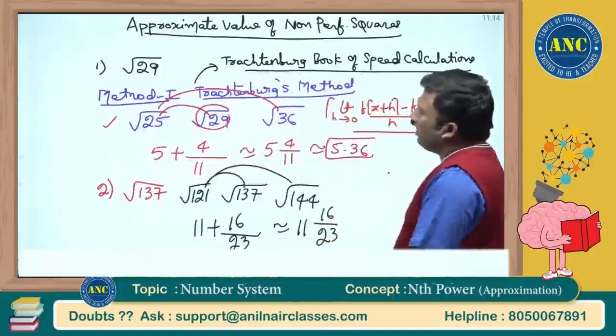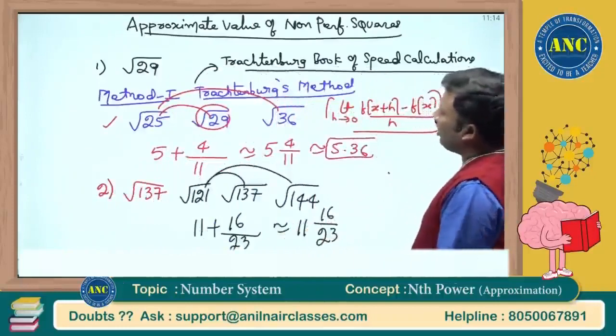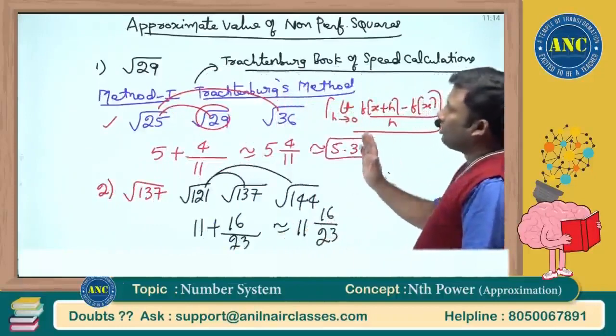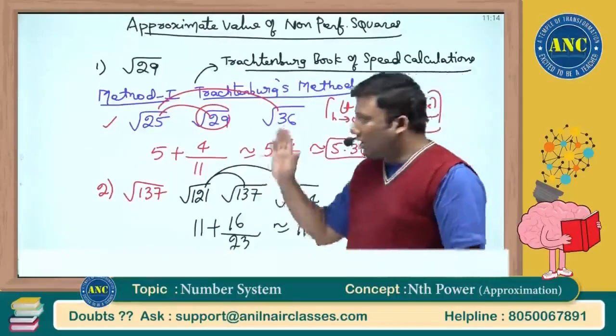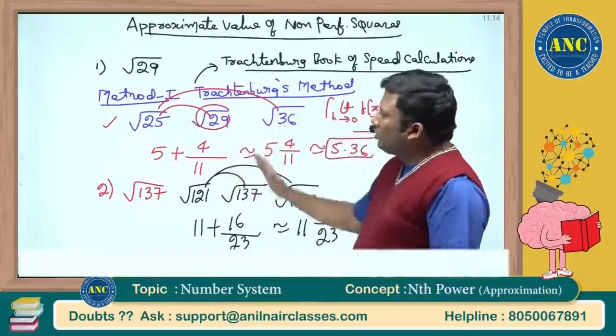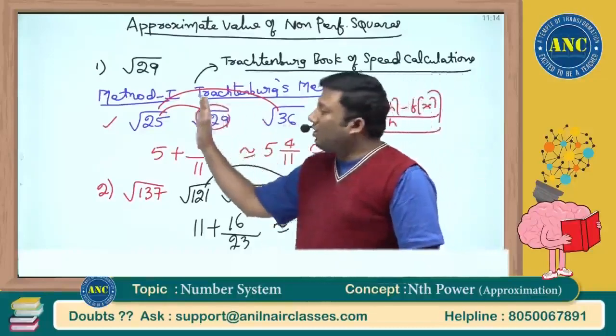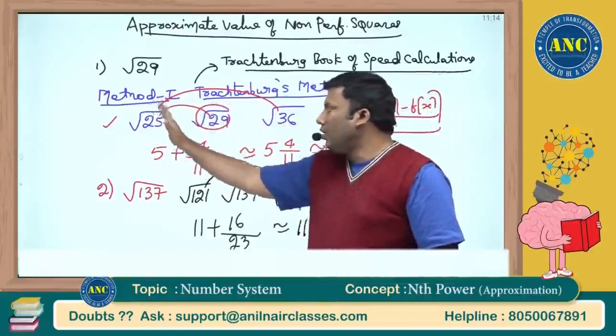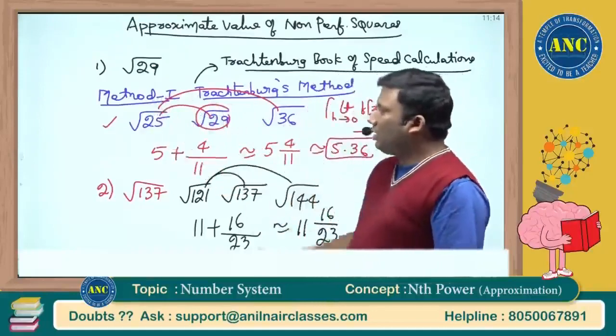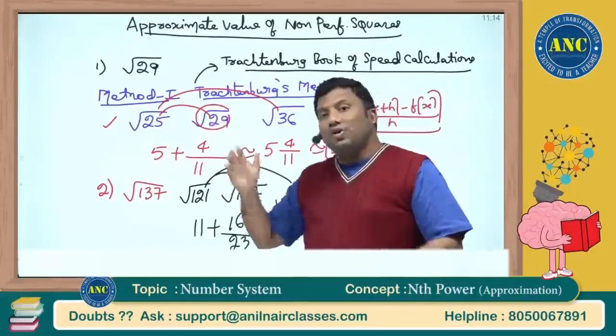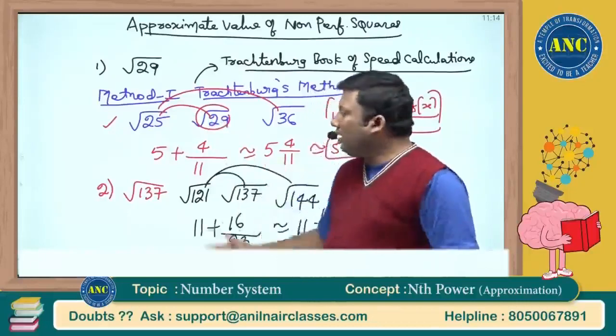Method number 2, we will discuss Ramanujam's method of finding the approximate value of a non-perfect square. It is good to know this method. Square root of 29 lies between which two perfect squares? Root 25 and root 36. Root 29 is anyway greater than root 25.